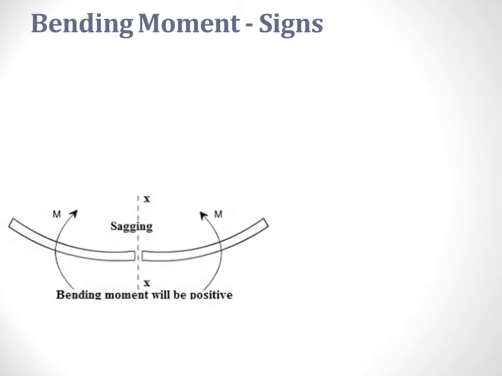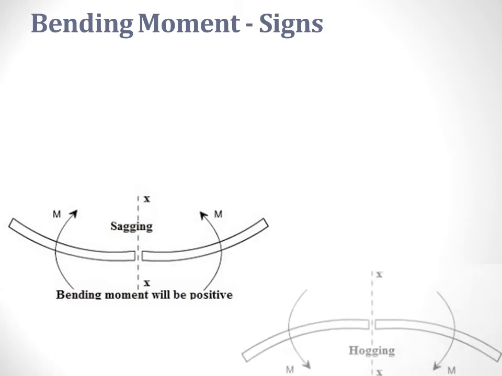A look at the bending moment sign convention, which is almost universally agreed. Sagging and hogging moments are produced by a combination of clockwise and anti-clockwise moments. A sagging moment is caused by the resultant moment on the left hand side being clockwise, whereas the resultant moment on the right hand side of the section is anti-clockwise.